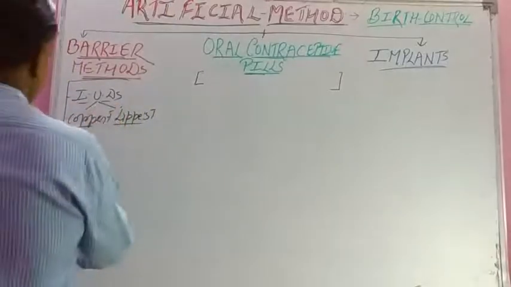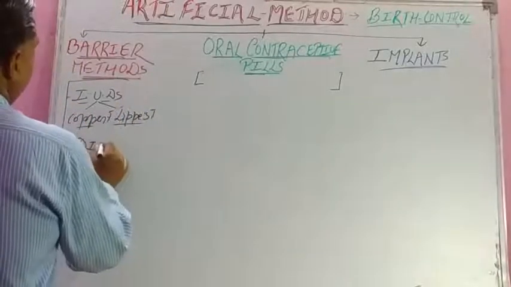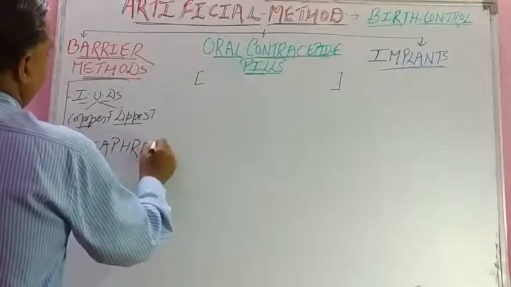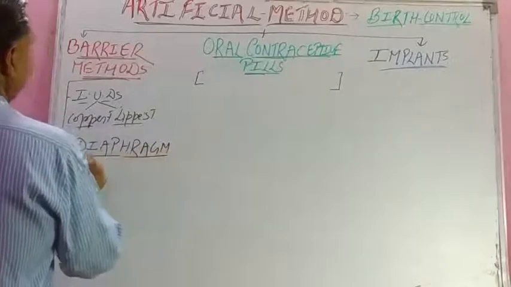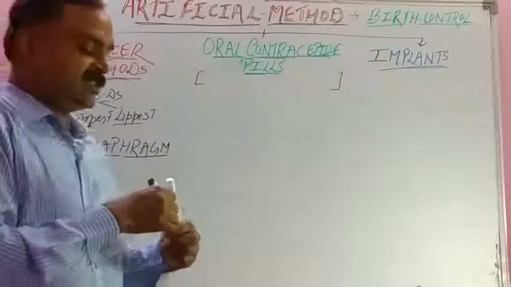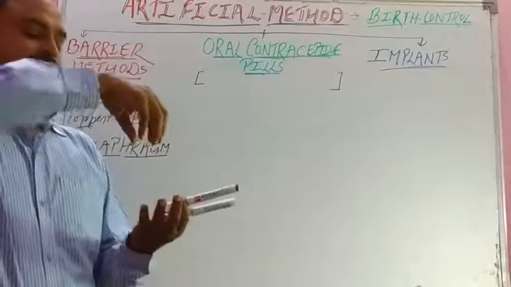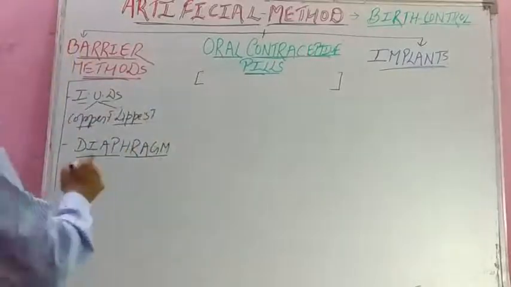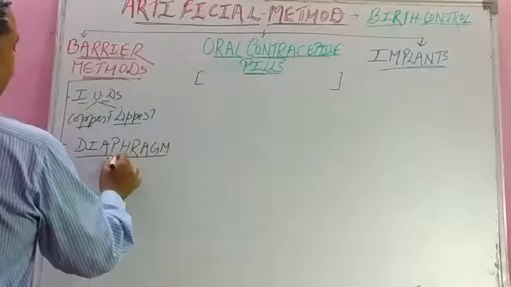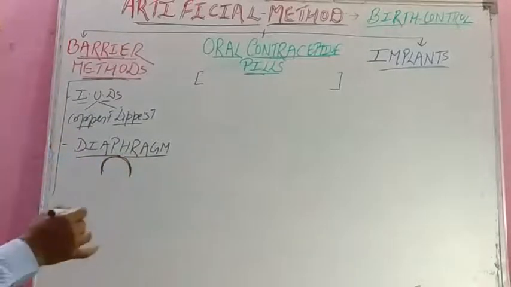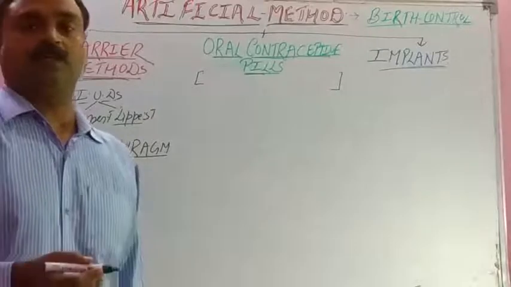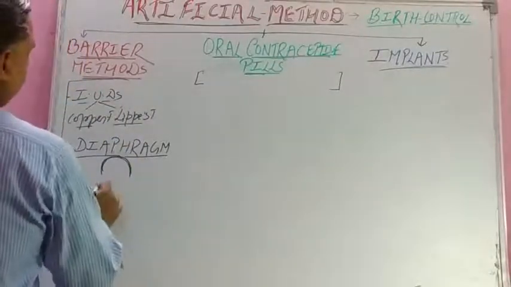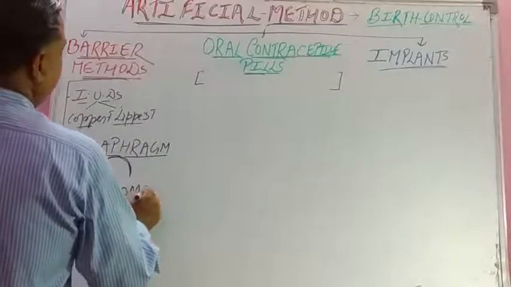Then second one, student, diaphragm. Diaphragm is a shield-shaped structure which gets fixed at the cervix or birth canal. It is a rubber sheet like this that gets fixed at the birth canal or cervix, isn't it? Dome shaped. Then condoms are there. These are the barrier methods.